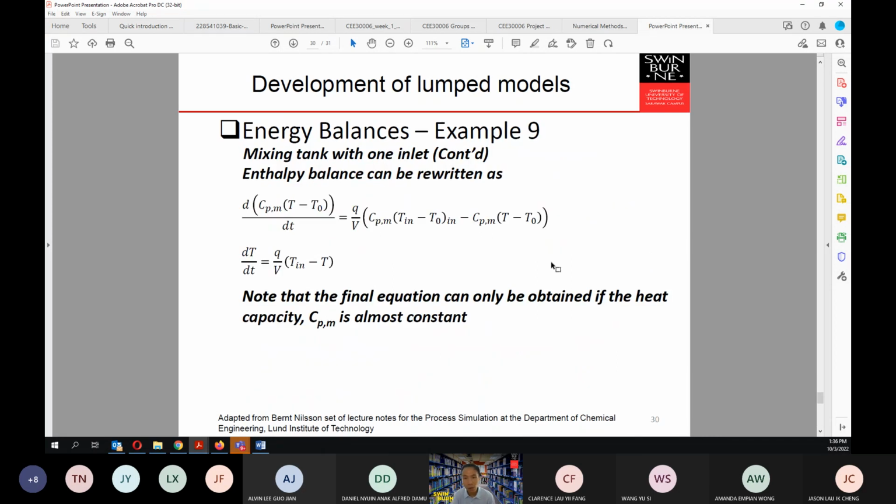Okay, is this what you want? You see, is this what you mean? Well, even if you don't, then that will basically cancel each other, correct? Because you have this CPM T naught, so this term will be what? Will be negative, right? Because this is negative. So CPM T naught, okay? And then you have this term. This is negative. This is negative. So it will be positive, right? As long as your T naught is not very far away from this, then this term in here will cancel with this term in here.